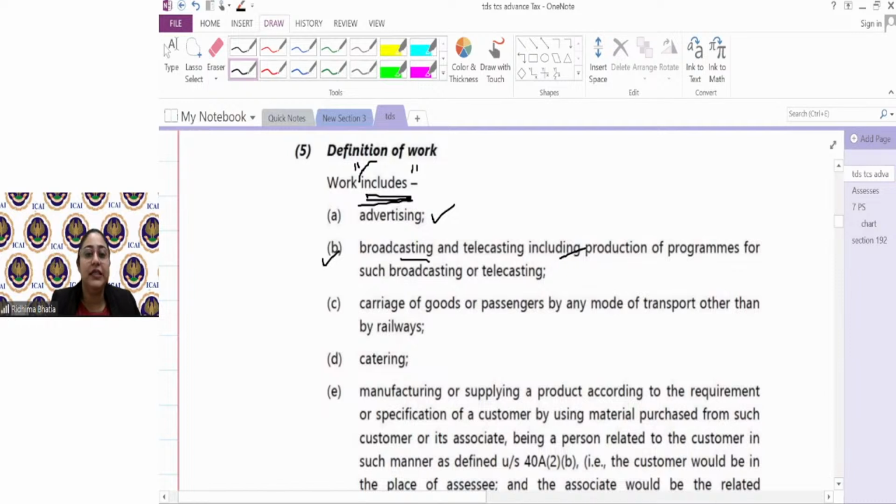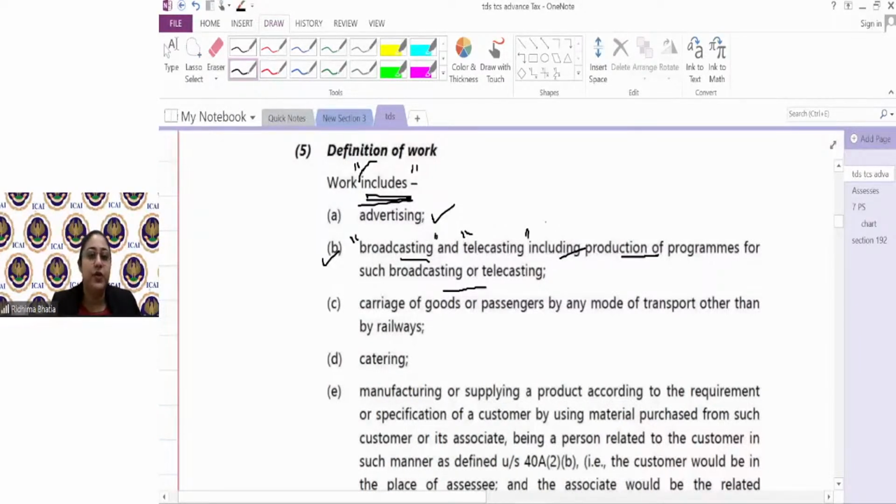Making payment for broadcasting, telecasting, including production of programs for such broadcasting or telecasting. What is broadcasting and telecasting? When you are reaching masses through video mode, that is called telecasting. When we are reaching masses through audio mode, like radios, that is called broadcasting. Where video comes in, it is telecast; where radio or other than visual aspect comes in, that is broadcasting.